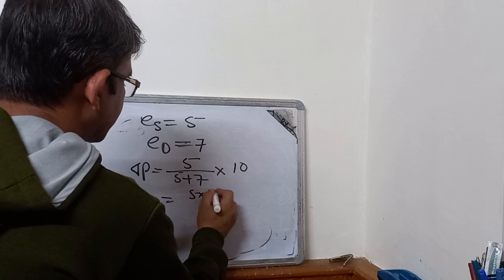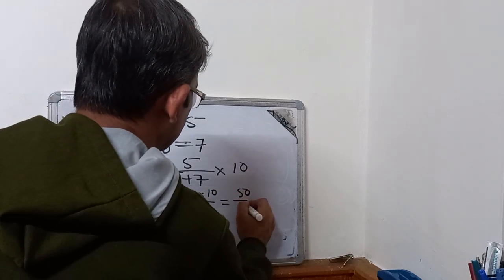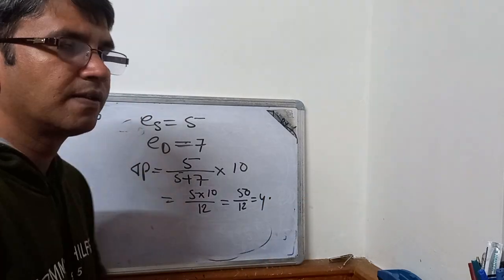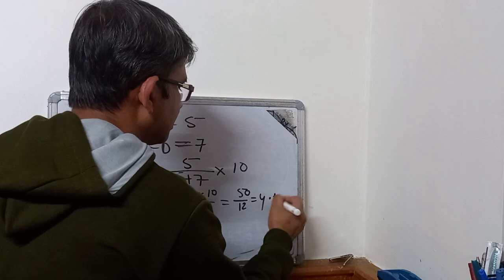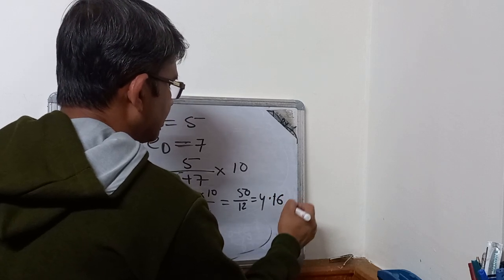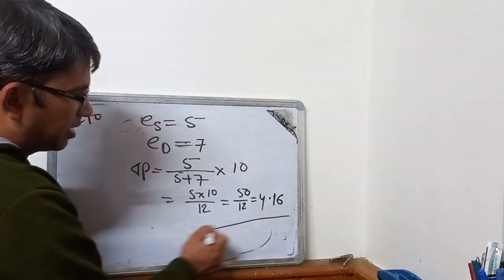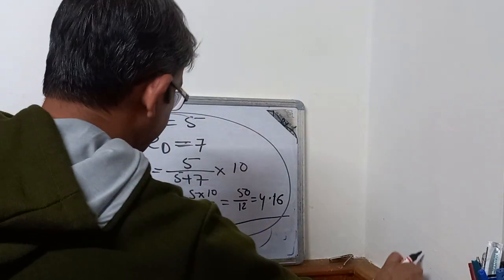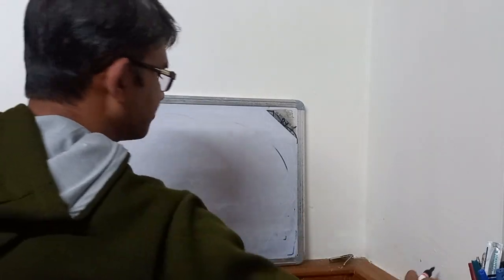So 5 into 10 by 12, so 4.16. The price will increase by $4.16.